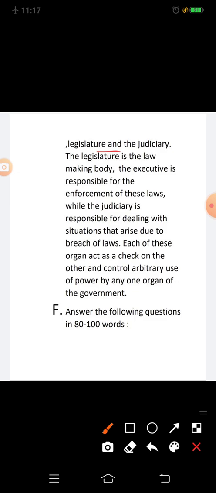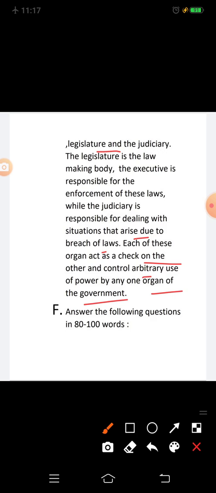The executive is responsible for the enforcement of these laws, while the judiciary is responsible for dealing with situations that arise due to breach of laws. Each of these organs acts as a check on the other and controls arbitrary use of power by any one organ of the government. So here your section E question answer is complete.